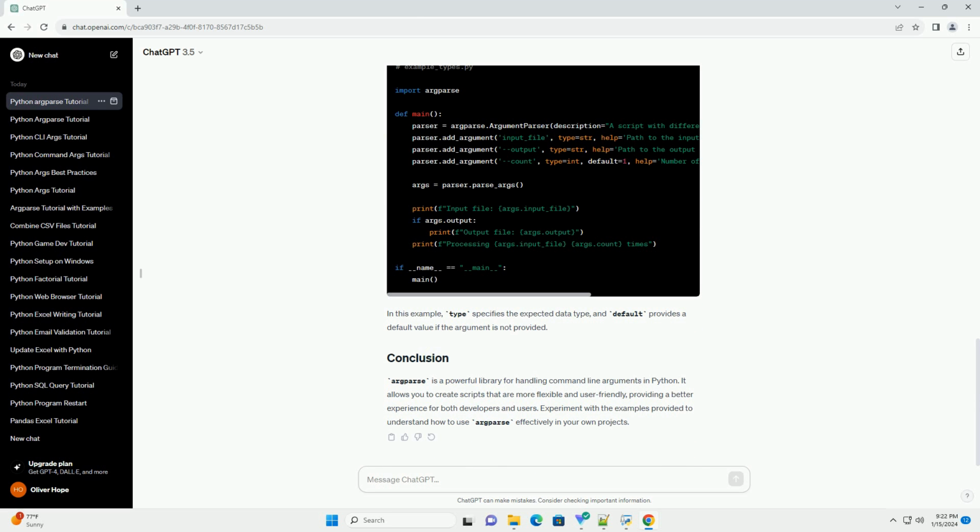Argparse is a powerful library for handling command line arguments in Python. It allows you to create scripts that are more flexible and user-friendly, providing a better experience for both developers and users. Experiment with the examples provided to understand how to use argparse effectively in your own projects.